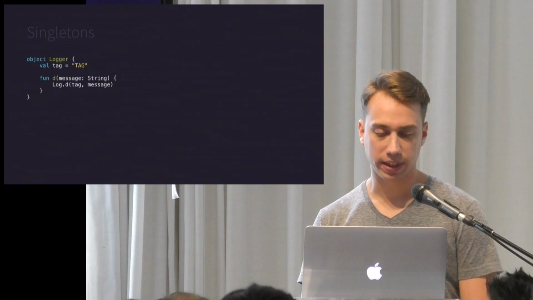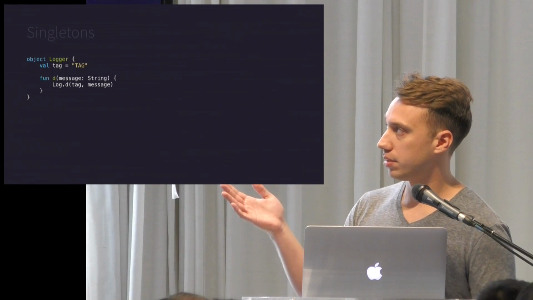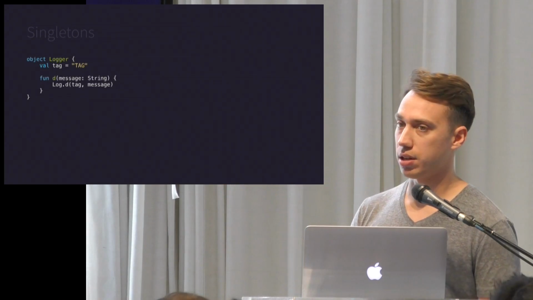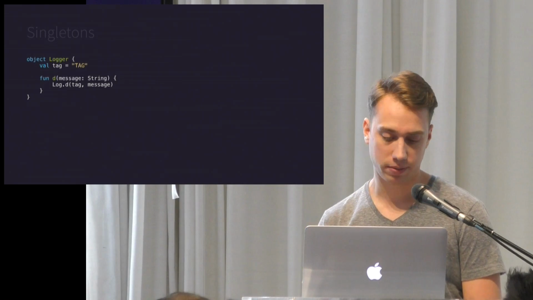And a more complete example would be this logger singleton. So you would access this function d as logger.d, and it's available everywhere, and there's just one instance.